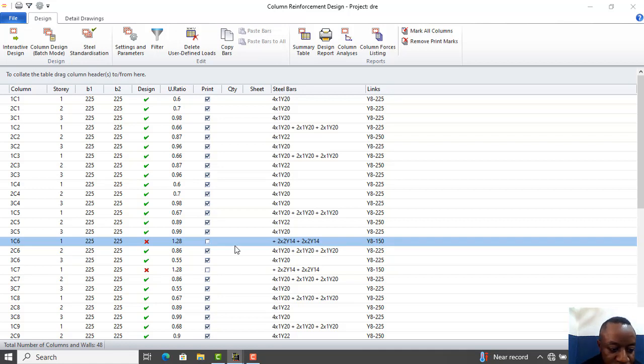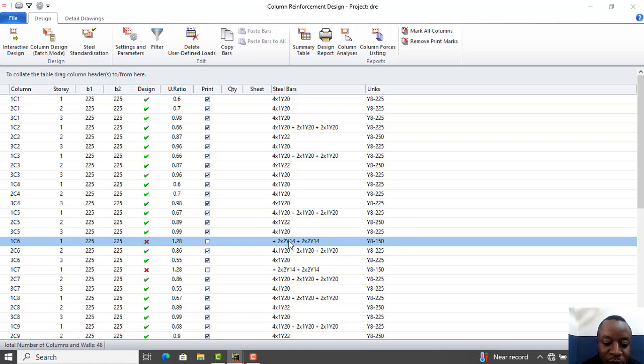And if you remember vividly, we don't actually select y14. This is y22, this is y20. So there's an error in the selection. All right, so at that point you can readjust it, like redo it. In that case you can now do what we call manual design, or manual selections.